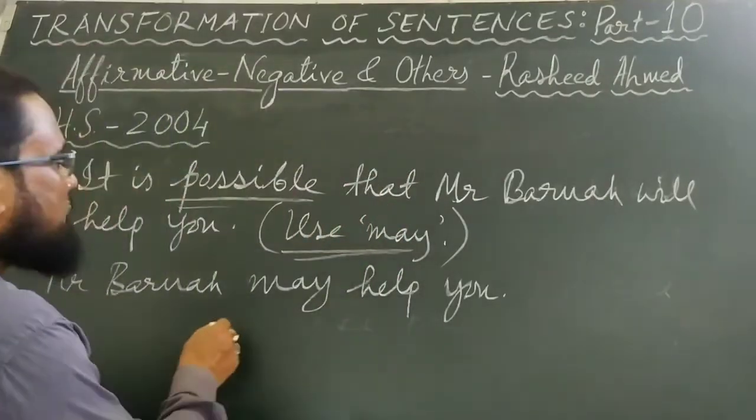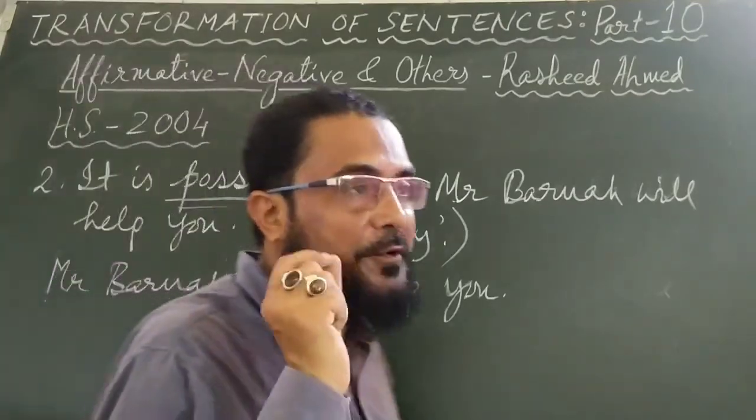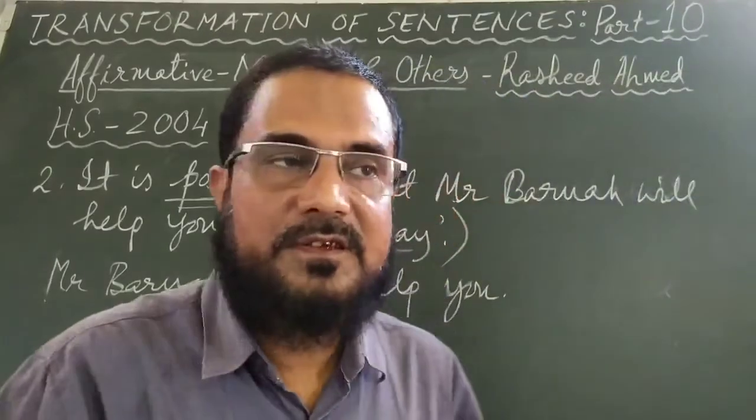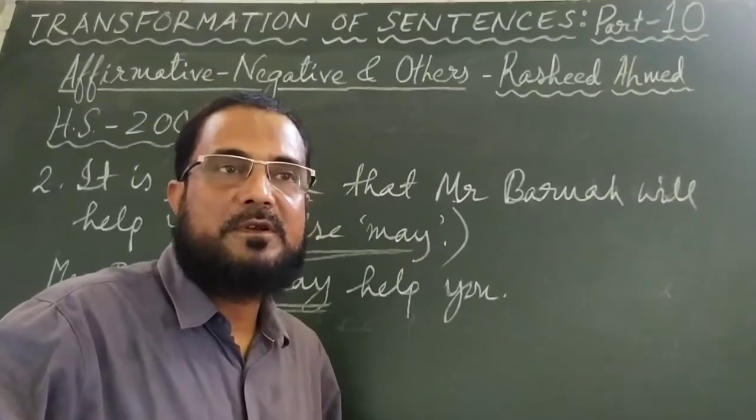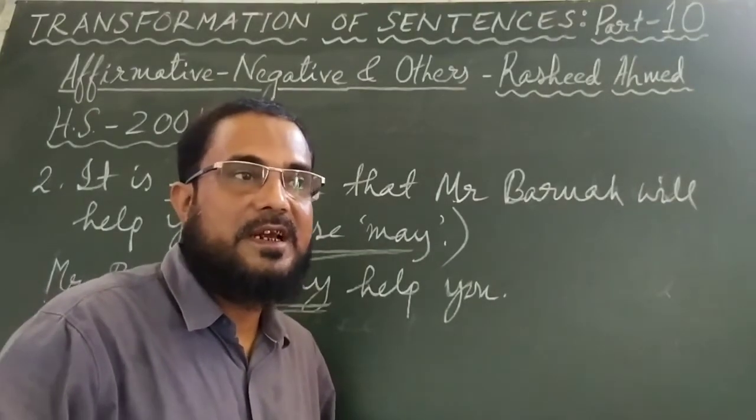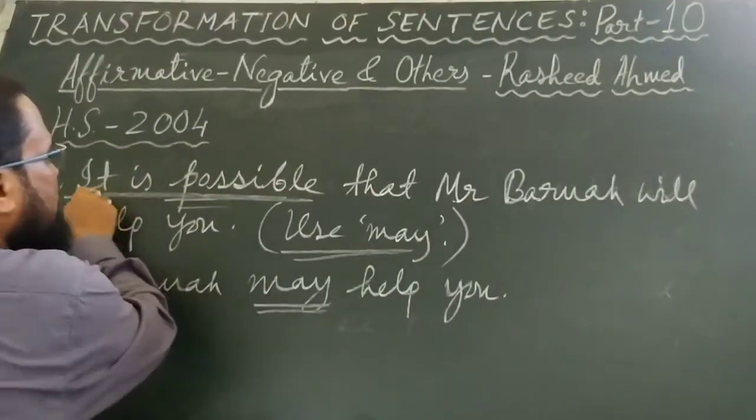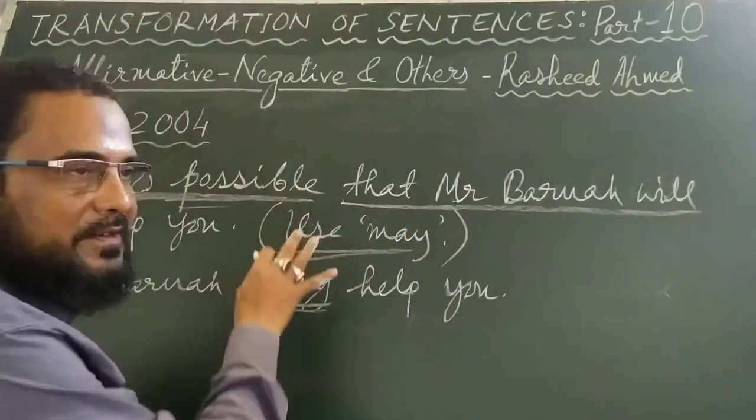So the answer is Mr. Barua may help you. That is a very simple thing. Mr. Barua may help you. It is possible that Mr. Barua will help you. That is a complex sentence. The knowledge that you had gathered in the earlier video when you learned the difference between simple, complex and compound sentences, the same knowledge is applicable here. It is possible, that is the main clause, that Mr. Barua will help you, it is a subordinate clause. It is a complex sentence.